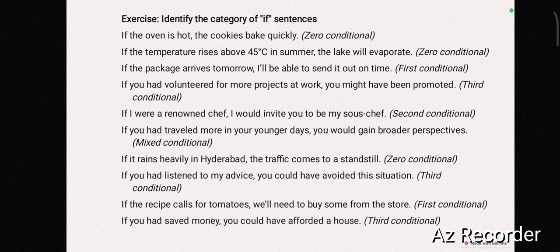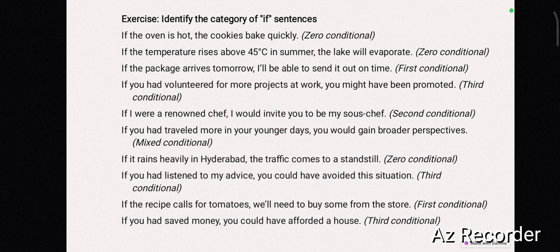If you had volunteered for some projects at work, you might have been promoted. So had volunteered, you have to look at this structure and then identify it as third conditional. Next third conditional sentence: if you had listened to my advice, you could have avoided this situation. Then if you had saved money, you could have afforded a house.